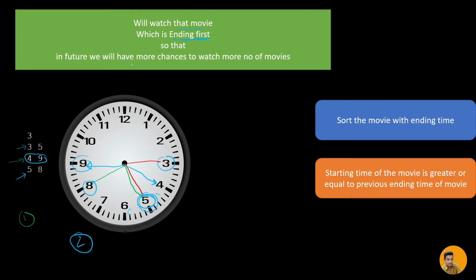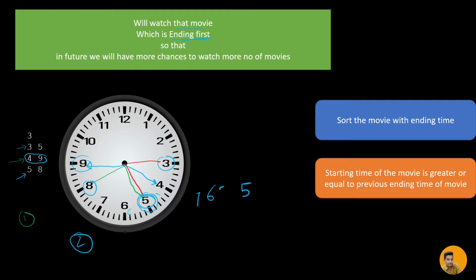Then the second step would be, we are going to compare the starting time of the movie to see if it is greater than or equal to the previous ending time. Meaning, the starting time of a movie is greater than or equal to the previous ending time. That means if the ending time of a movie is 5 and the next movie starts at 6 or 7, I can watch it.